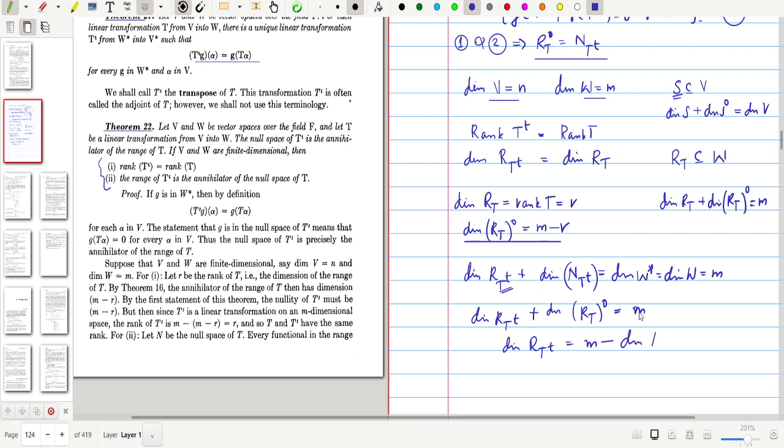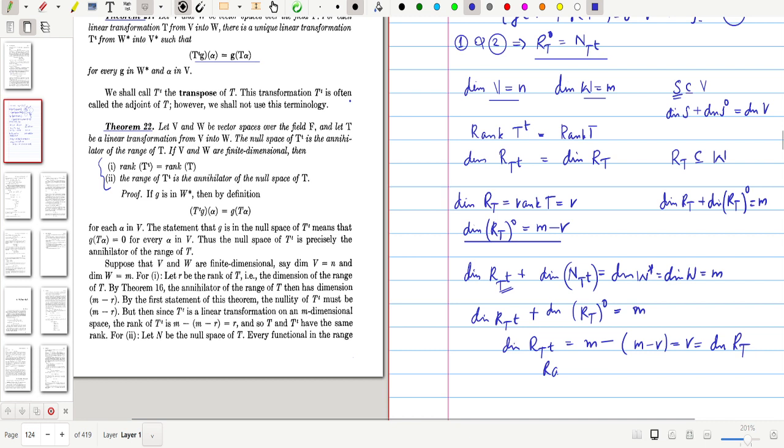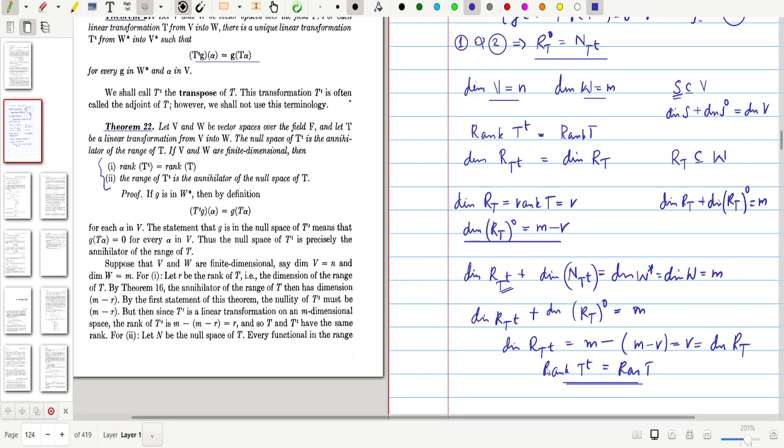This value is M minus R, so we can substitute it, so that is equal to M minus (M minus R), that will give R. What is R? R is the dimension of the range of T. So this gives the rank of T transpose the same as the rank of T. So this is true for finite dimensional vector spaces.